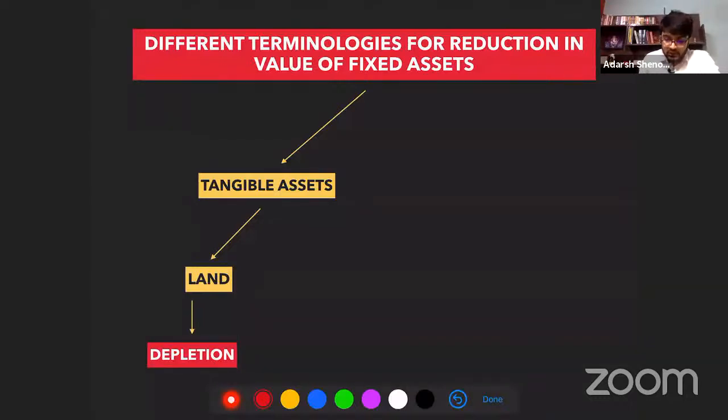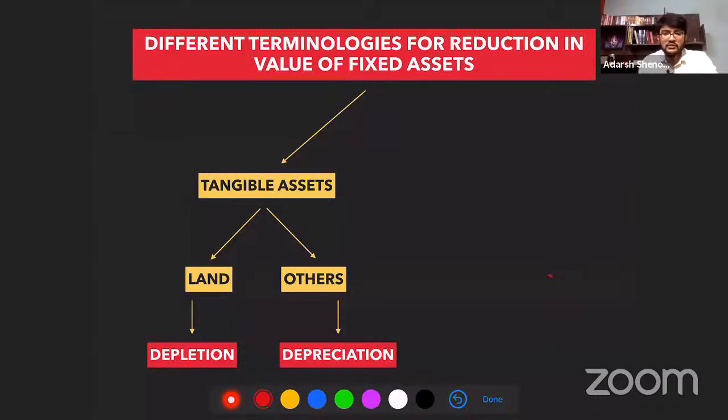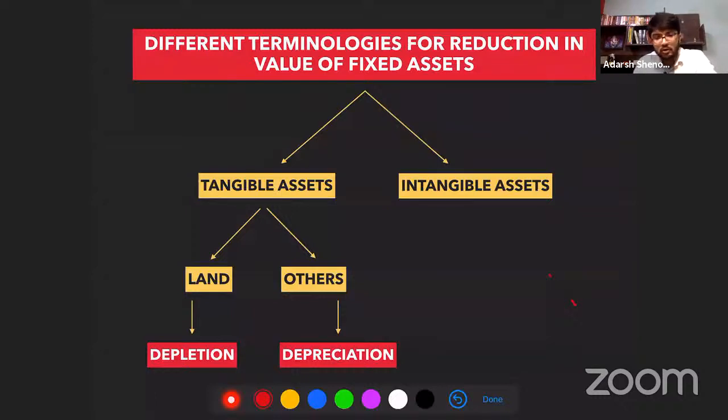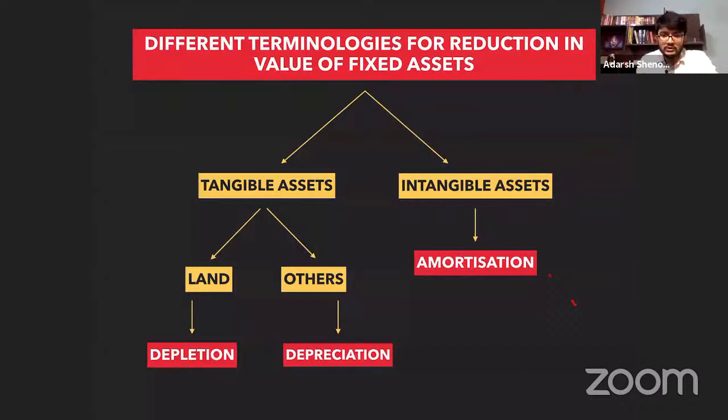What about tangible assets other than land? Other than land, it is depreciation. What about intangible assets? What do we call the reduction in value of an intangible asset? Amortization. Is everyone comfortable so far? Three terminologies. Okay.